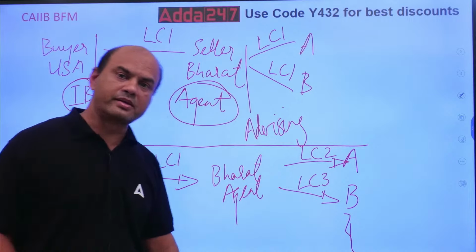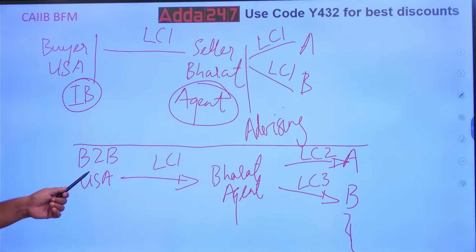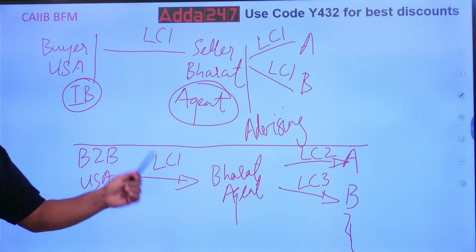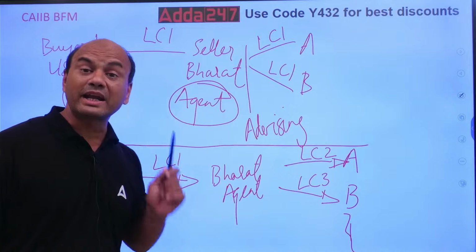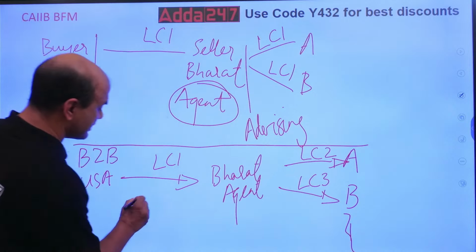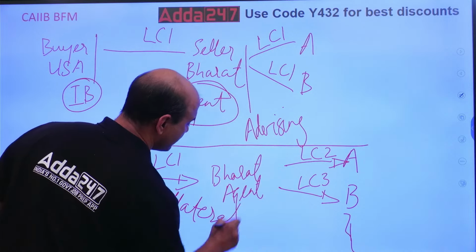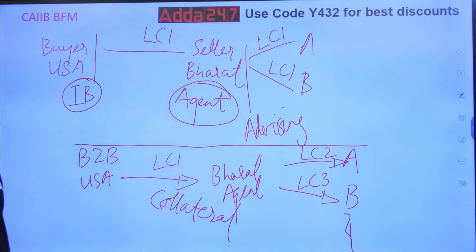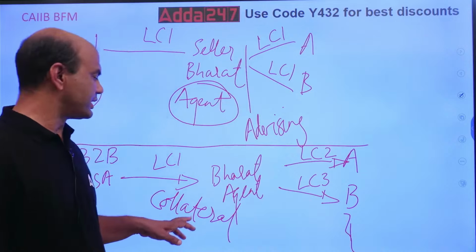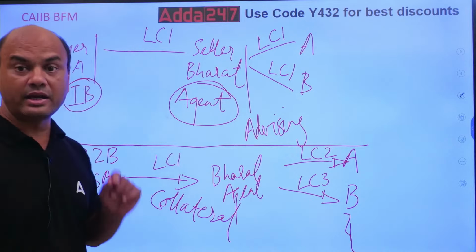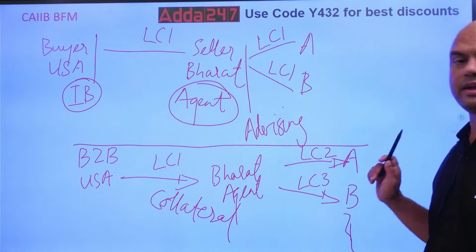Now what is back to back? Back to back over here means, see, this buyer in USA is giving me this LC number 1. So what am I doing over here? I am keeping this LC number 1 as collateral. Kindly note this, this LC number 1 I am keeping as collateral with my bank, okay? Any bank it can be, with whom I have the account and regular transactions. So I'll keep it as collateral and kindly note, I'll issue LC number 2 and LC number 3.